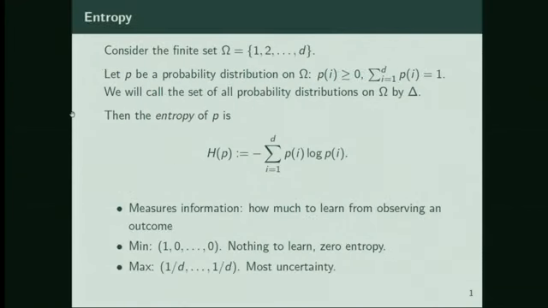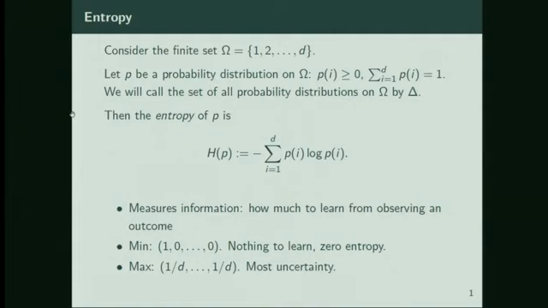So finite distributions are very simple. We have a set omega, which has d elements. We can imagine d is very large if we want to be high dimensional. And we consider probability distributions on omega. So it assigns a non-negative value to each entry of omega, and the values sum up to 1. And then we can define the entropy by the formula given here. And it's a very important measure of information about this probability distribution.